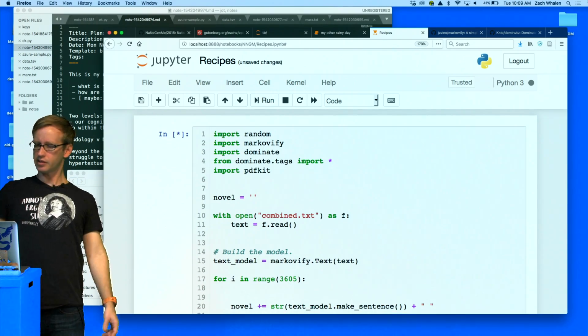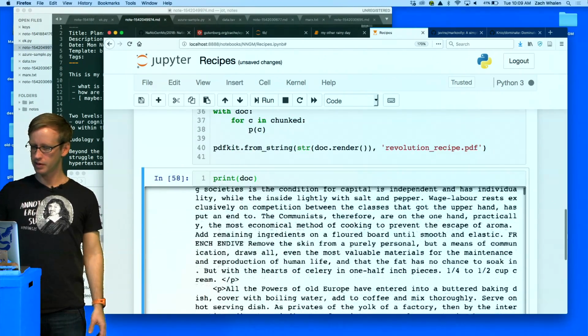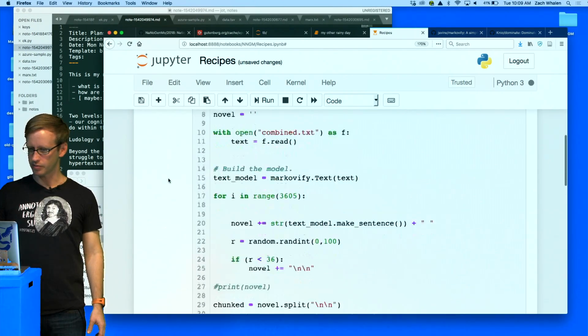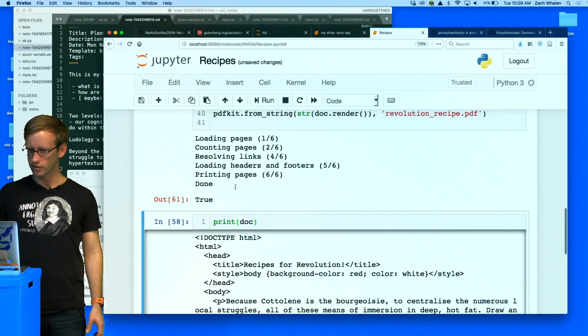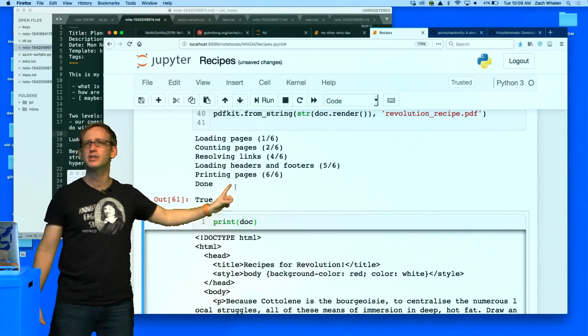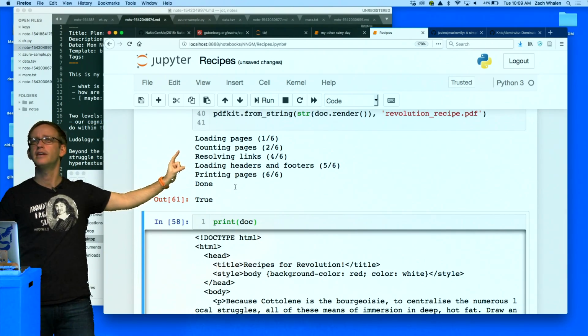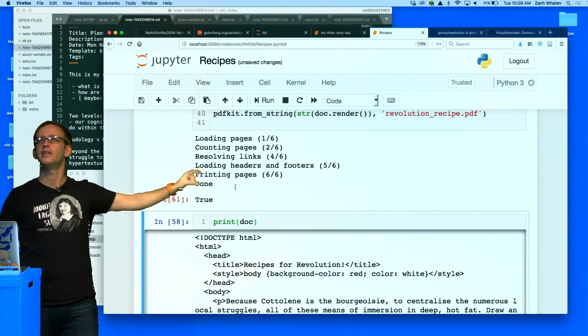We're running, doing something. Something's happening. That was my temporary one. Something's happening. It's done. Oh, great. So this is PDF Kit comes on here and it tells me what it's doing. It loaded the pages. It counted the pages. And then it went ahead and printed it.